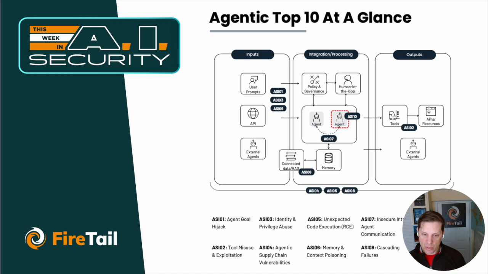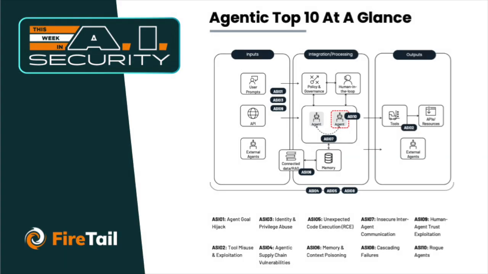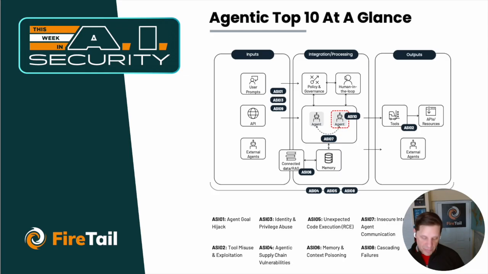We won't have time to go through all of them, but they are agent goal hijack, tool misuse and exploitation, identity and privilege abuse, agentic supply chain vulnerabilities, unexpected code execution, memory and context poisoning, insecure agent-to-agent communication, and cascading failures. And the last two are human agent trust exploitation and rogue agents. So some very interesting stuff on this side.